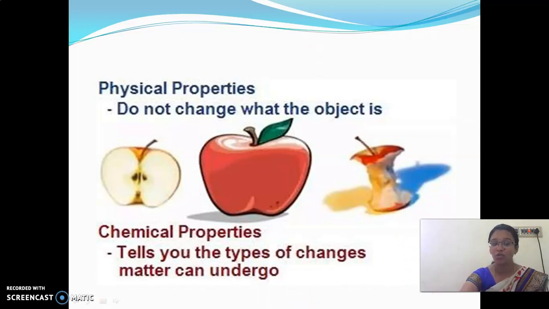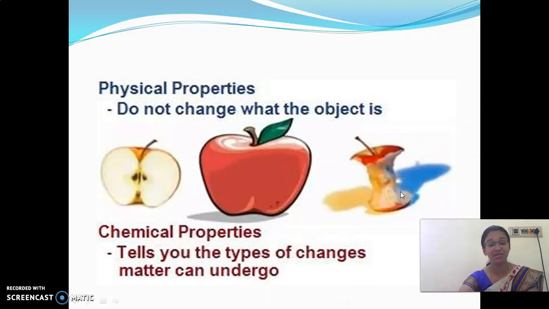What are you going to call this center one? What is the name given to the center one, children? Yes, louder. Apple. So the name given to this is apple. And here, what is the name given to this?